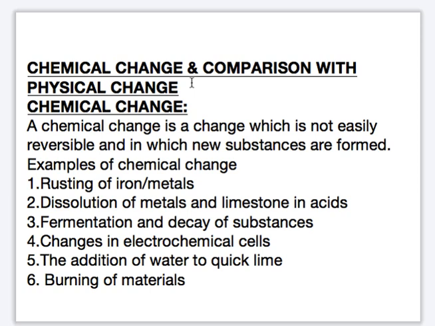A chemical change is a change which is not easily reversible. You can't get your substance back. That's the meaning of not reversible. And in this case, new substances are formed. In chemical change, new substances are formed. What are the examples of chemical change? Rusting of iron or metals. Your iron nail, when exposed to moisture and air, that is water and oxygen, becomes rust. That's an example of chemical change.